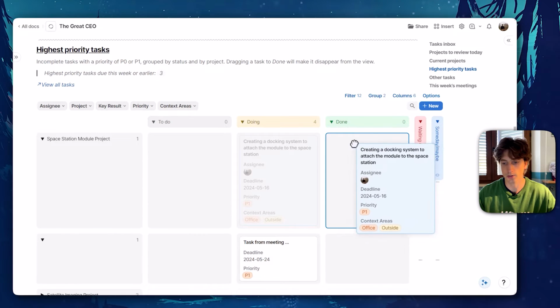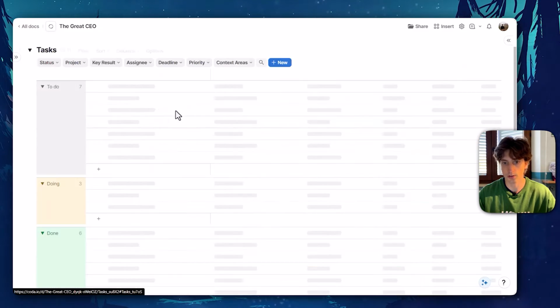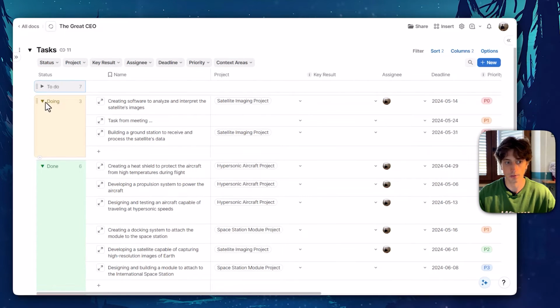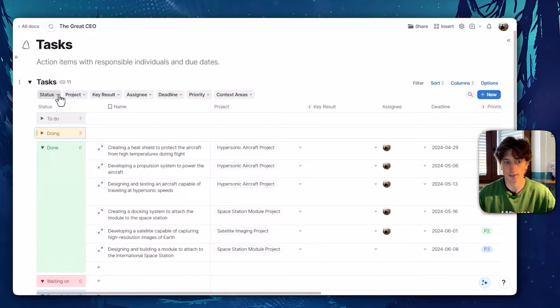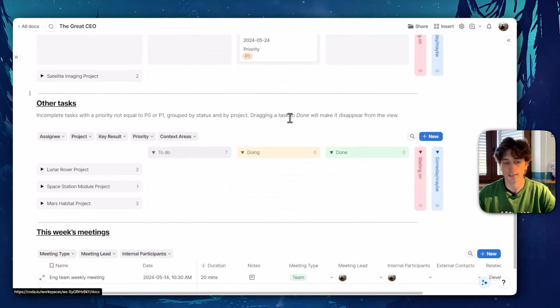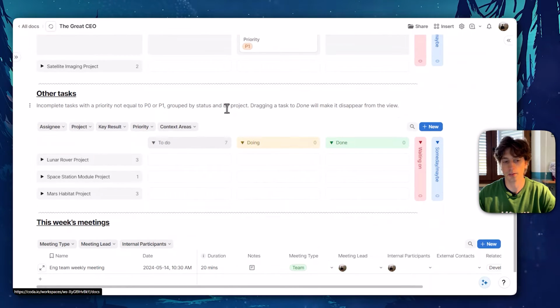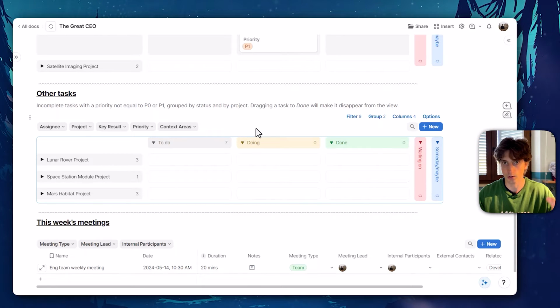You can also move tasks to done. And when you do that and you click out of it, that task will disappear from the view because we don't want to clutter it. If you want to see all the done tasks, you can always open the source table. And then here you have a group view for all the done tasks. You can also filter easily here by status, and you can see all the other views that are in the source. Other tasks are tasks whose priority is not P0 or P1. So you can always find explanations of the views right below the title so that you know exactly what to expect when looking at that view.